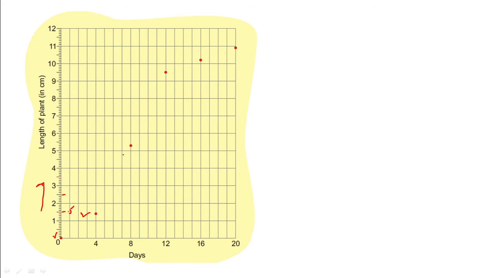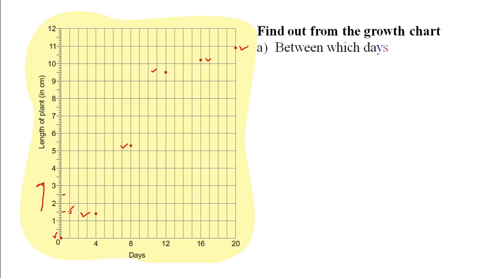So you can count like this: 3.1, 3.2, 3.3, 3.4, 3.5 and so on. Okay. On 8th day, you can see he has marked 5.3, correct. On 12th day, he marked 9.5, correct. On 16th day, 10.2 centimeter, correct. On 20th day, 10.9, correct. So he has marked the dots correctly. Now find out from the growth chart between which days the length of the plant changes most.